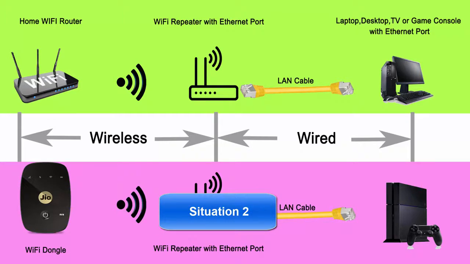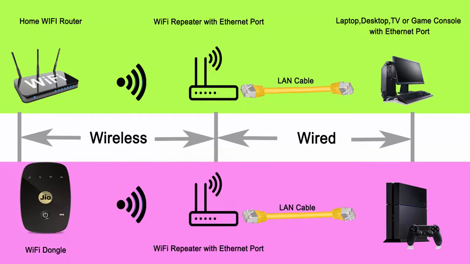Situation 2. You have a wireless dongle and you are sharing the internet via Wi-Fi hotspot, but your device like desktop, television, game console or any other device does not have Wi-Fi hardware and the only way to access internet is the Ethernet port. In this type of situation, how to connect to the internet with an available Wi-Fi network via Ethernet or LAN port. So in this video, I will show you how to access internet from wireless, it means Wi-Fi, via wired LAN cable to Ethernet port.